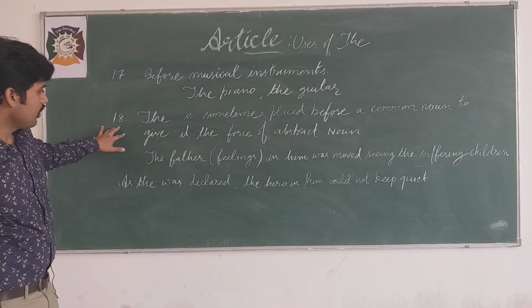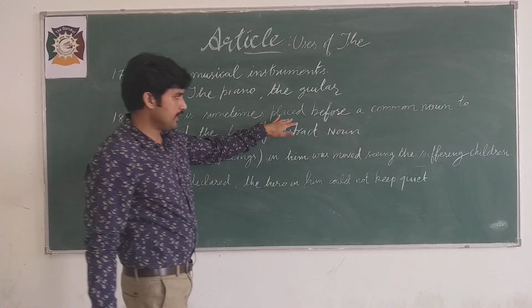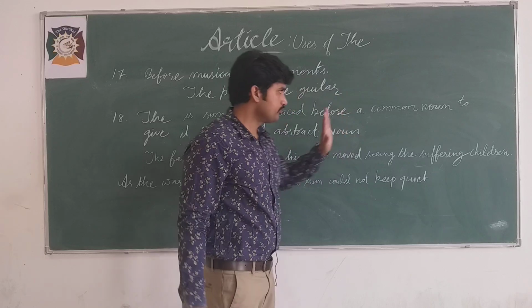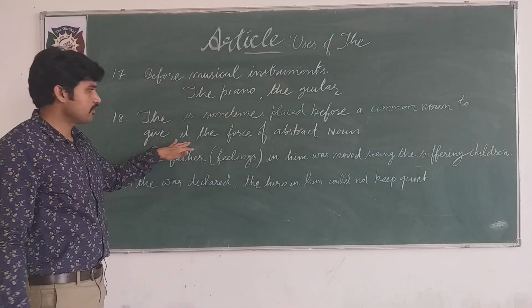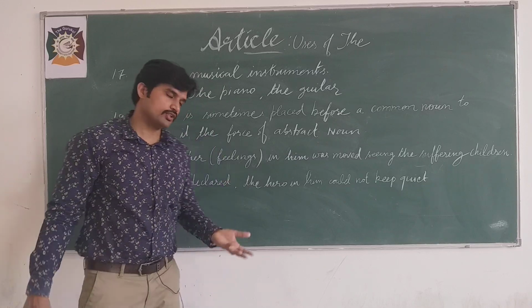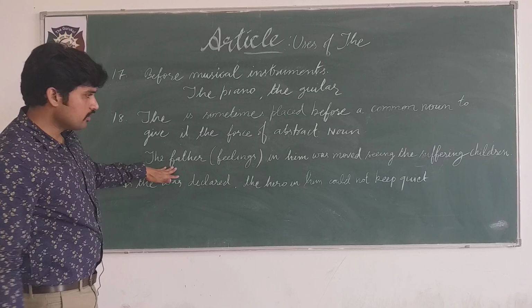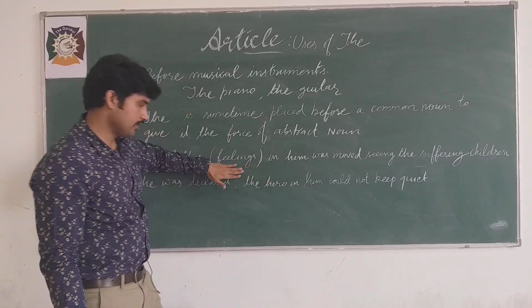18 number. It is important. The is sometimes placed before a common noun to give it the force of an abstract noun, abstract which you can't touch. Actually, this is the father. Father is the common noun. The father in him, I'll explain it.